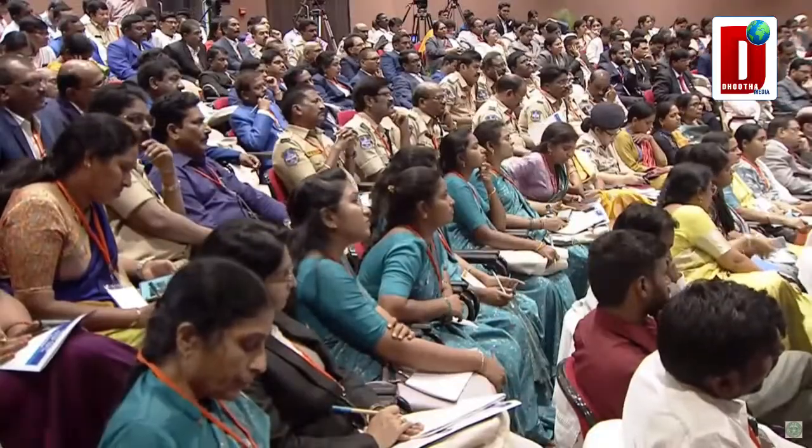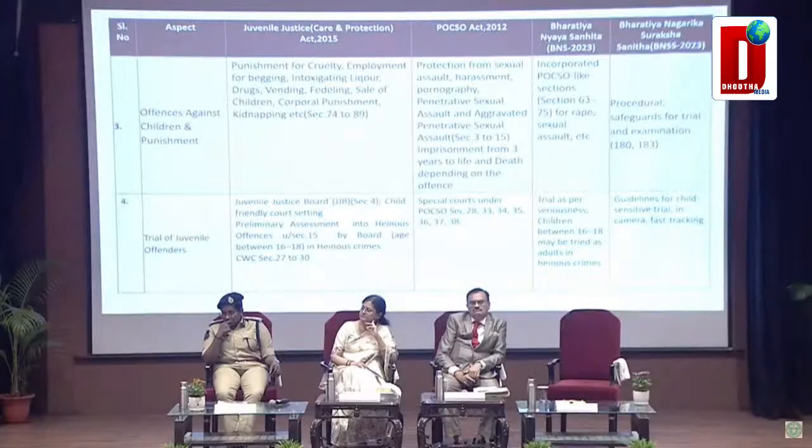Trial of the juvenile offenders. Juvenile justice boards conduct the trial as per section 4 of the Juvenile Justice Act. Child friendly court setup is already there. The preliminary assessment into heinous offences is one of the important areas where many of our juvenile justice officers or police officers are not utilizing this opportunity in producing the matter before the JJB to escalate the matter to the children's court. Then in POCSO also we have special court orders.